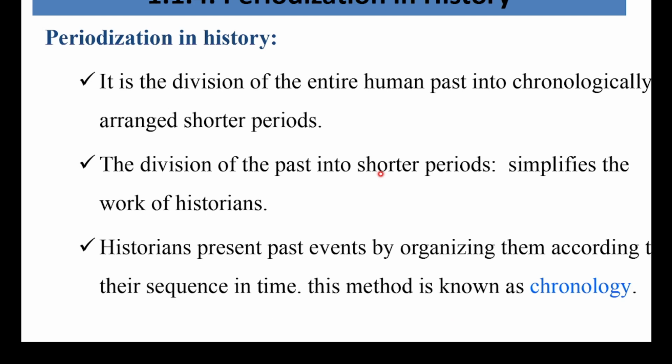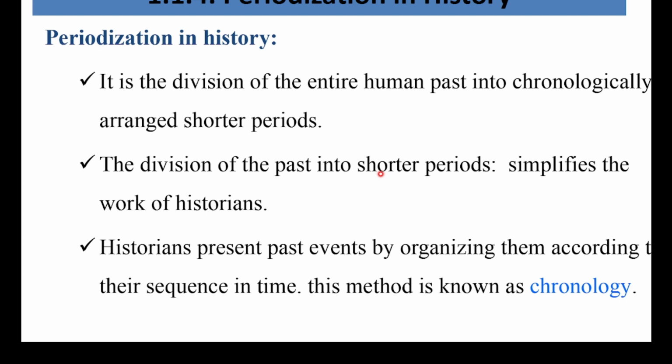Since we cannot study everything from the beginning to the end at once, historians use a time framework. To simplify their work, historians can divide the history of mankind into different periods, smaller or shorter periods. This, in short, is periodization in history.